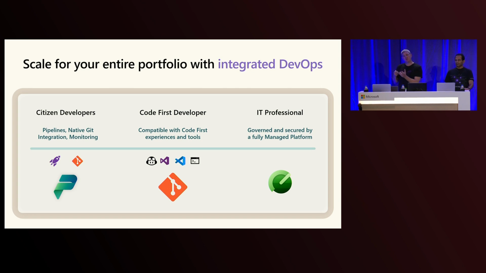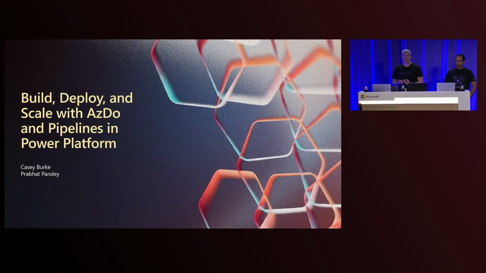And then that shifts a little bit more towards the right as you get into your pro developer audience. We want to make sure that they have full access to Git and their standard inner loop processes with check-in, check-out, submitting pull requests, and then ultimately how you can create automated build and release pipelines as part of this, and how IT is comfortable with the security and governance controls that are around it.